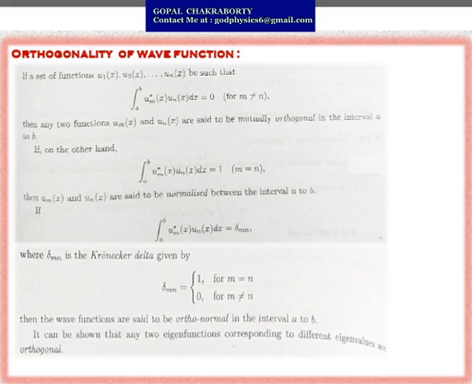The Kronecker delta value is equal to 1 when m equals n, and equal to 0 for m not equal to n. Then the wave function is said to be orthonormal, and it can be shown that any two eigenfunctions corresponding to different eigenvalues are orthogonal. Now I will show you how we will prove the condition of orthogonality.